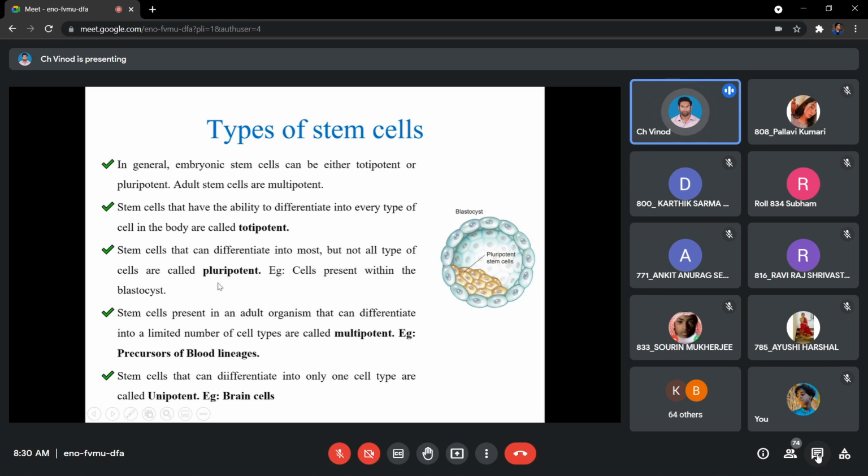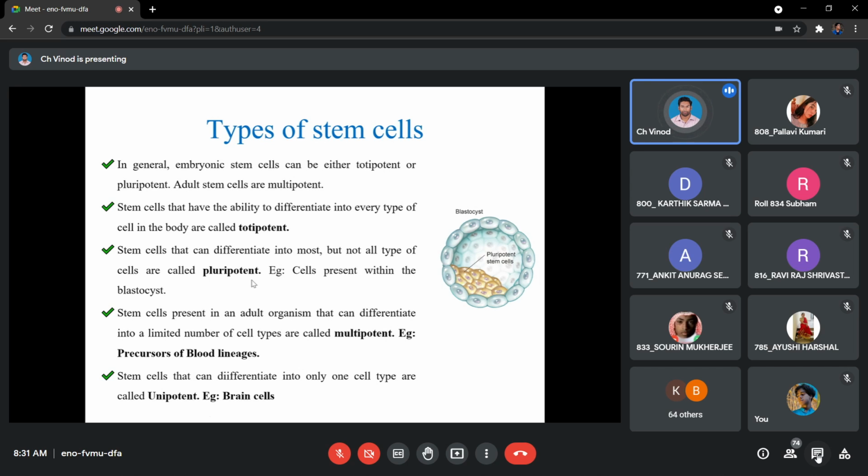Okay. Now comes the next category called multipotent cells. So multipotent cells, what are multipotent? Multi again indicates numbers, more than one. Okay, but here what is the difference between pluri and multi is that in pluri we have a wide range of differentiation. The range is too high, big. Okay. Here it's not like that, it's limited. We get a very short range. Okay, here it's a wide range and here it's a short range. And on top of that, if you look at the regeneration capacities, in pluripotency, regeneration capacity is good.